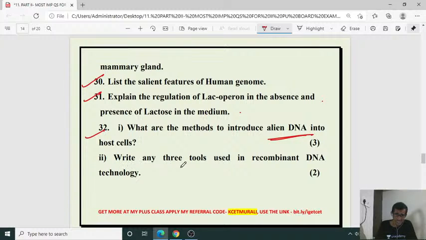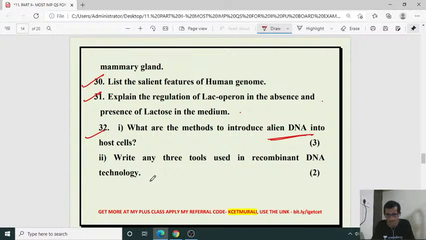Then write any 3 tools used in recombinant DNA technology. Heat shock treatment is there, micro injection is there, biolistic gun is there. Those are the 3 methods. We can use these as methods to introduce alien DNA, our DNA of interest, into the host cell. And the next question, write any 3 tools used in recombinant DNA technology. That is tools.